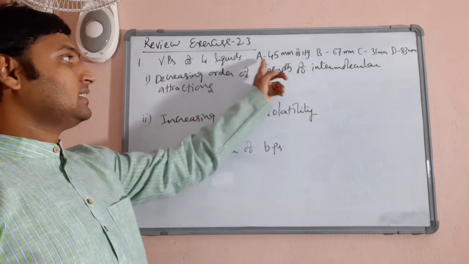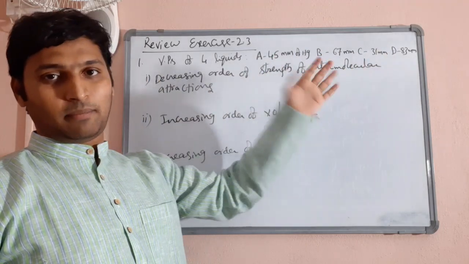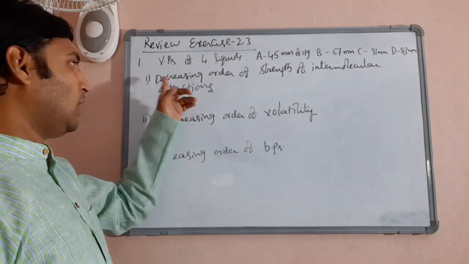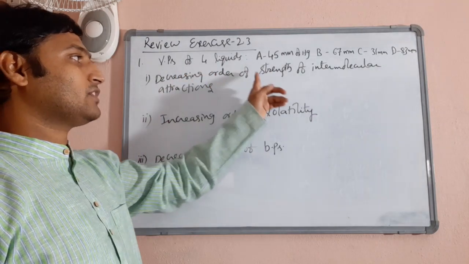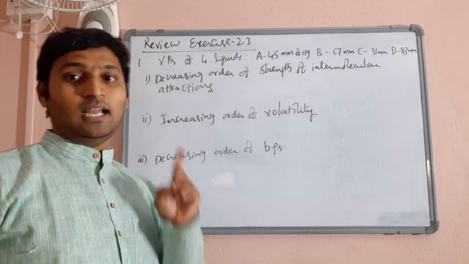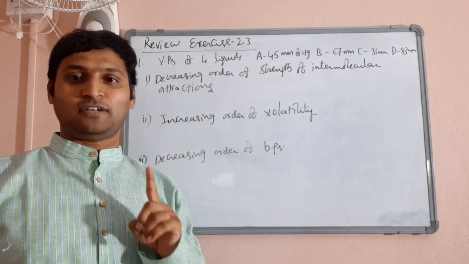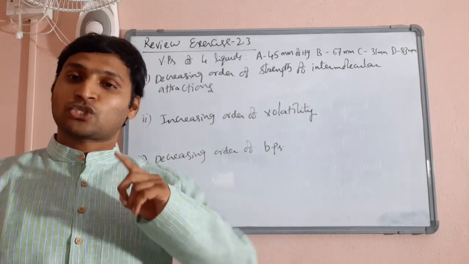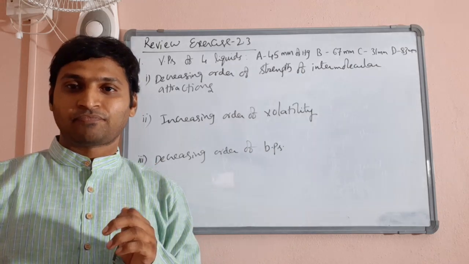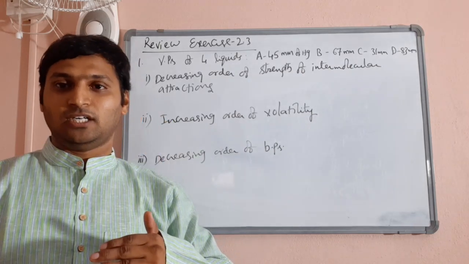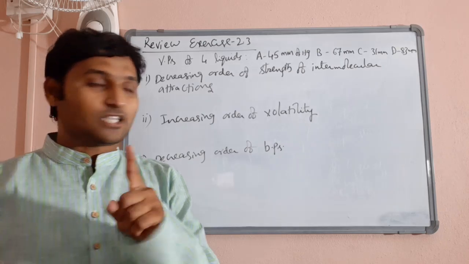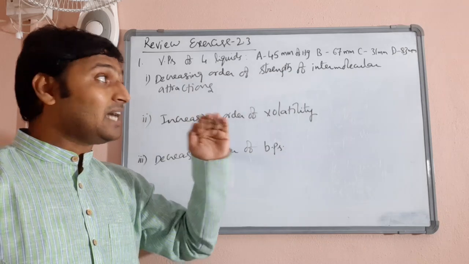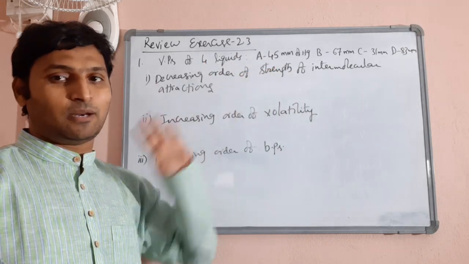See, there are 4 liquids and their vapor pressure values are given. Liquids are named A, B, C, D at some temperature. Now he is asking you to arrange them in the decreasing order of strength of intermolecular attractions. Decreasing order means strongest first, weakest last. Just now we established that the stronger the intermolecular forces, the lesser the vapor pressure. So the one with the lowest vapor pressure would have the strongest intermolecular attractions, and the one with the highest vapor pressure would have the weakest.